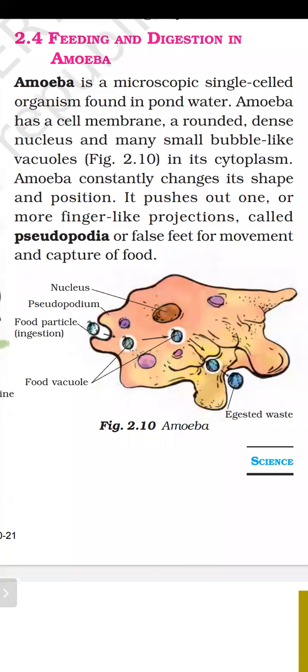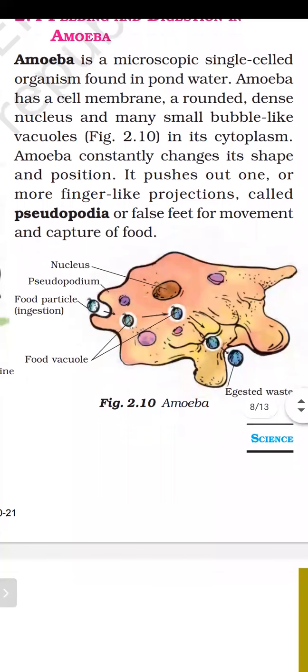Amoeba has some digestive juices because it is a single-cell organism. There is no organ, no digestive system, no small intestine, no large intestine, no mouth. There is no well-defined digestive system. Then how will digestion take place?